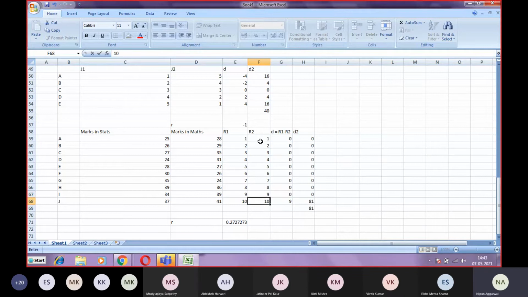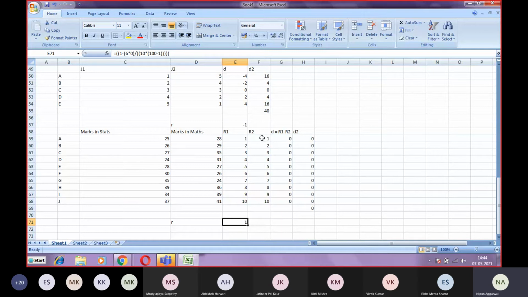After pressing enter, what should be the result? The result of R should be +1. So this becomes 0, and the answer should be +1. So it comes out to be +1.